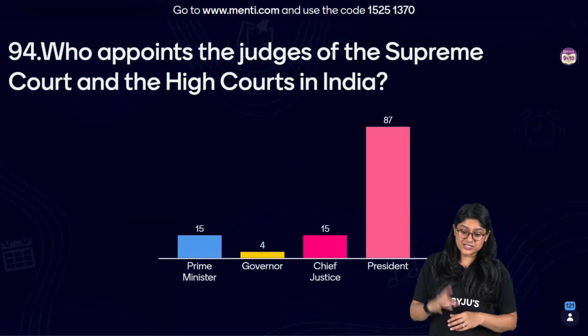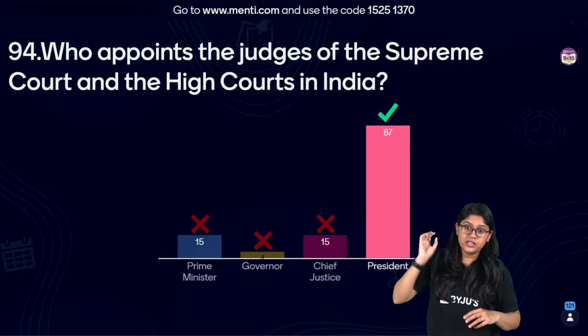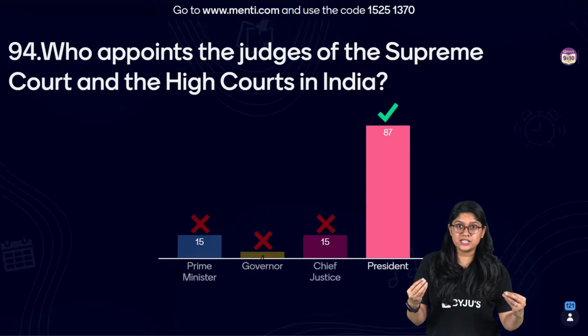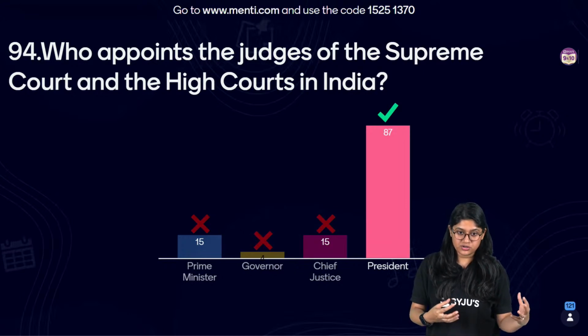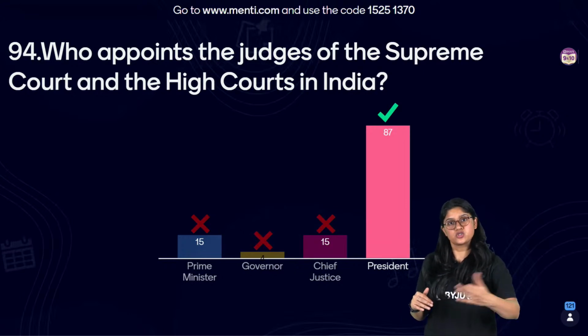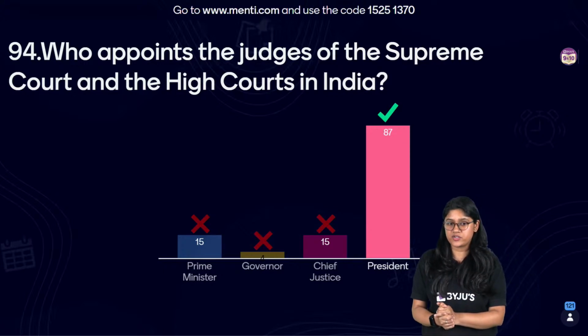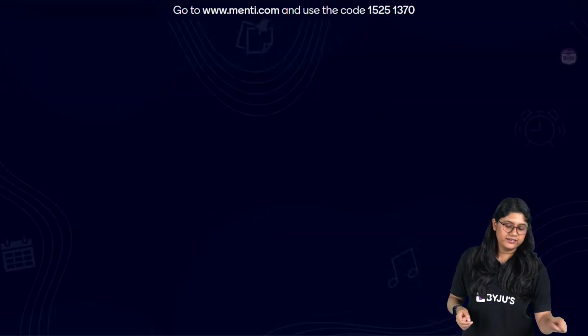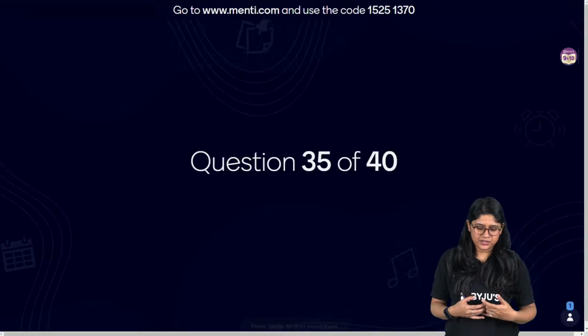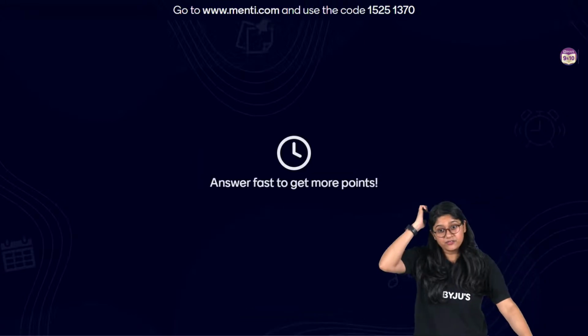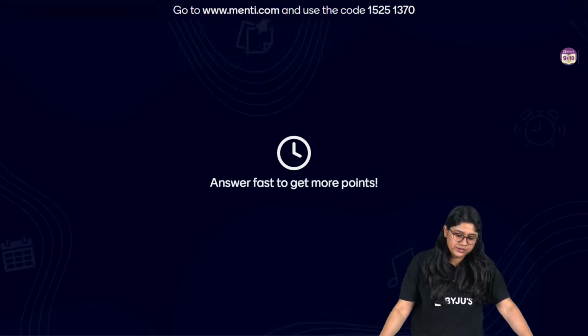So, of course, the biggest hint over here: the person who actually appoints the Supreme Court judge is definitely the president. Of course, the High Courts judges are also appointed by the president of our country. Very good. It was an easy question. I think we have a similar question ahead in the future also.